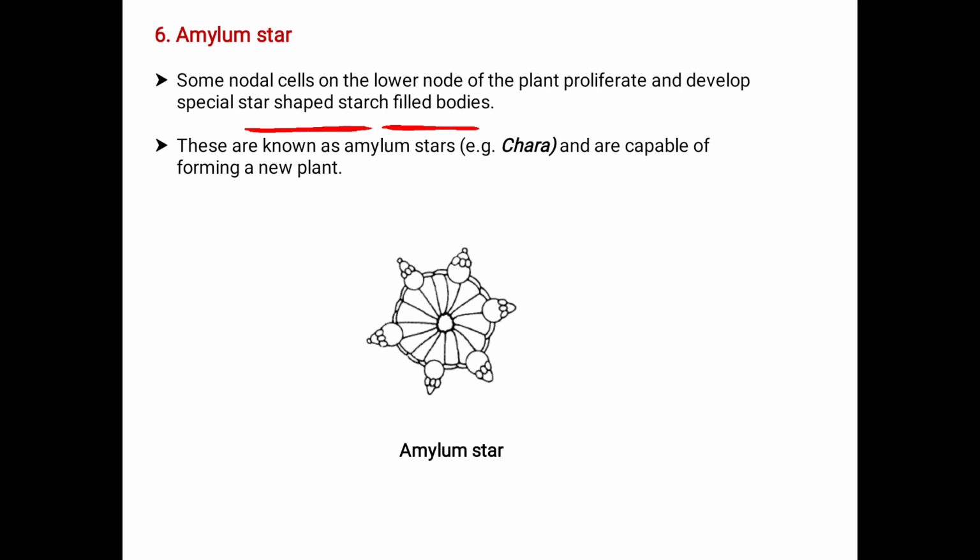How will they form? These are on the nodal cells on the lower node of the plant, where proliferate means rapid cell division takes place, and that rapid cell division develops as the special star-shaped bodies filled with starch, that is the amylum star. These are known as the amylum star which we see in the chara, and they are capable of forming a new plant. This is the amylum star.